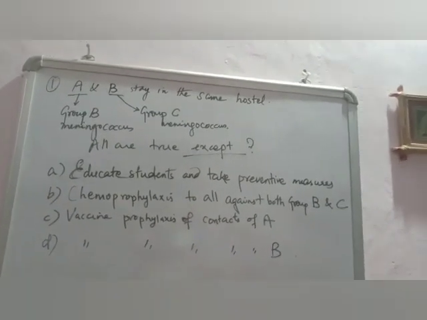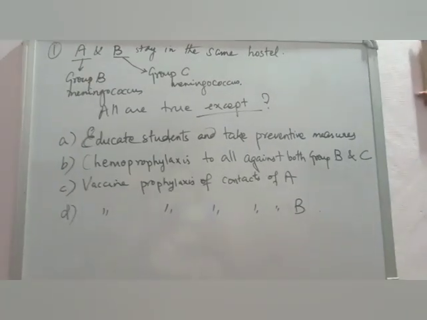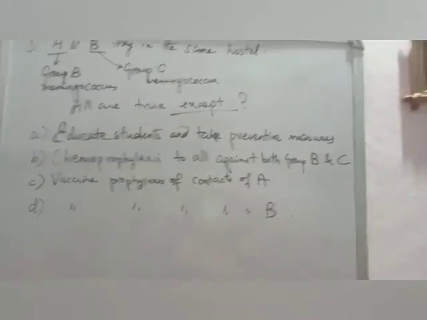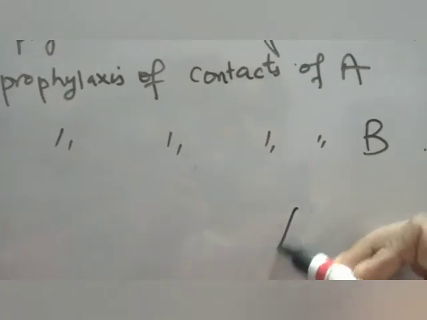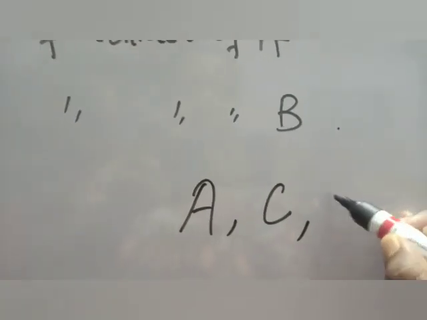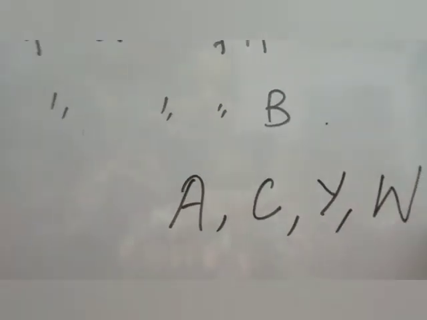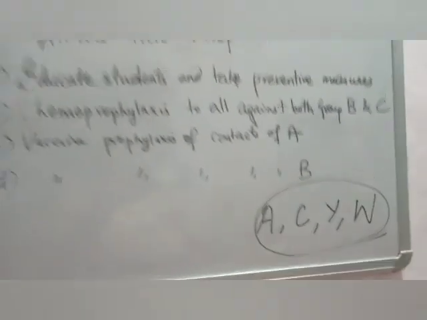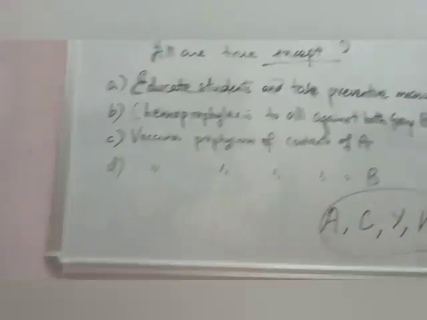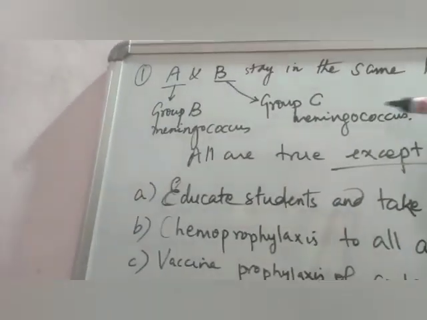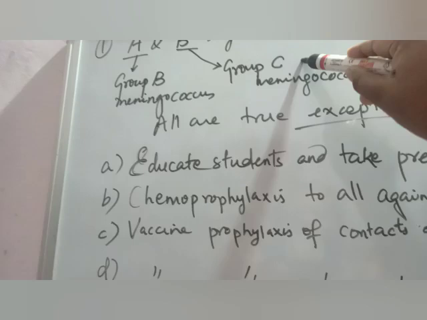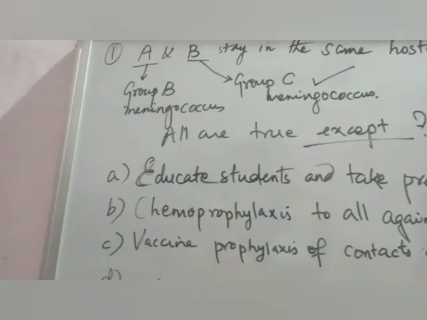And why not D? That is because remember that the meningococcal vaccine contains only 4 strains, that is A, C, Y and W. So for the person who has group C meningococcus, yes, you can give vaccine prophylaxis to his contacts because it is available.